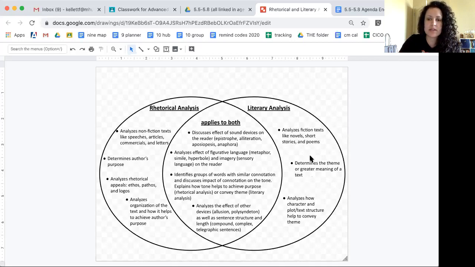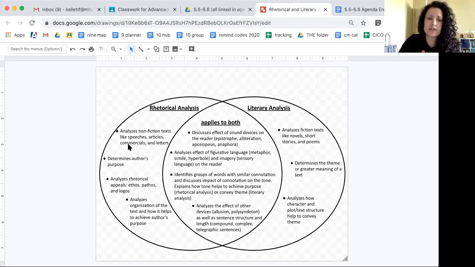So when we're analyzing the greater meaning in literary analysis, we look at characters and we look at plot, what's happening in the story, and how both of those things contribute to the greater meaning. So usually when a character learns something, it helps us to learn something about humans. Or when something tragic happens to a character, it also helps us to understand a greater meaning about humans.